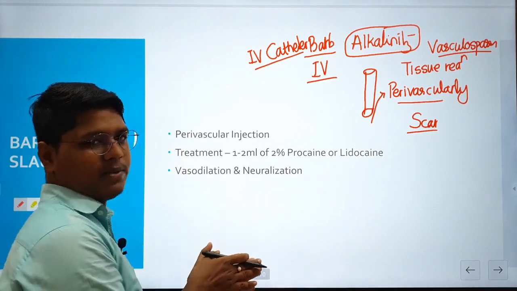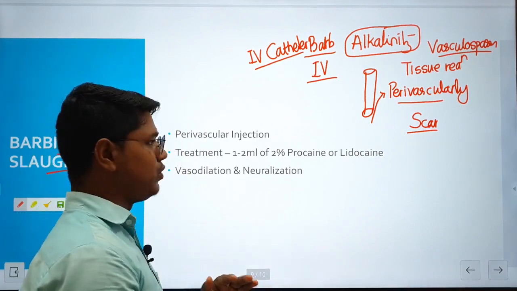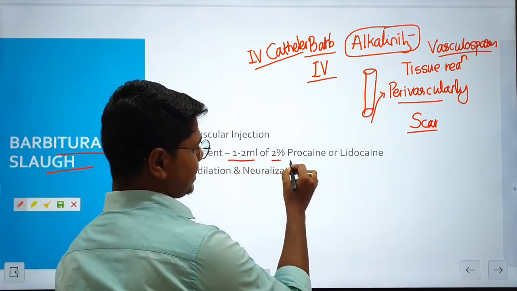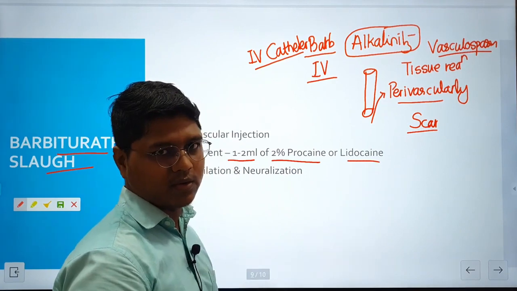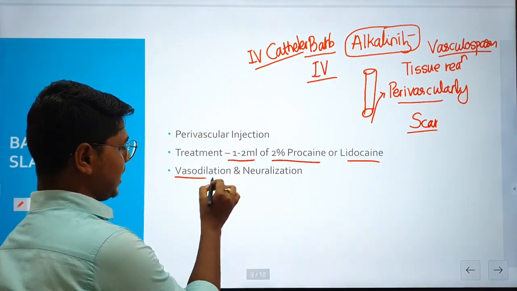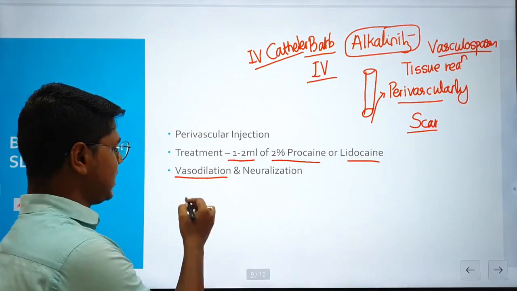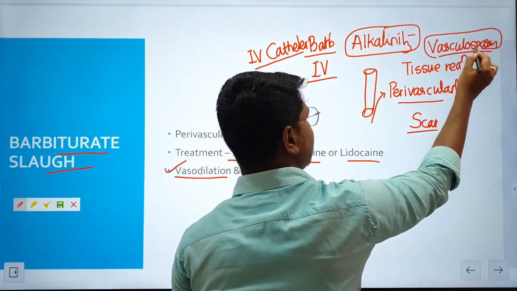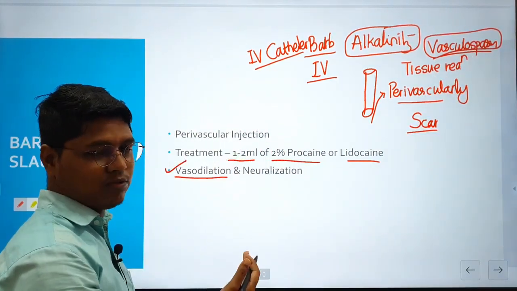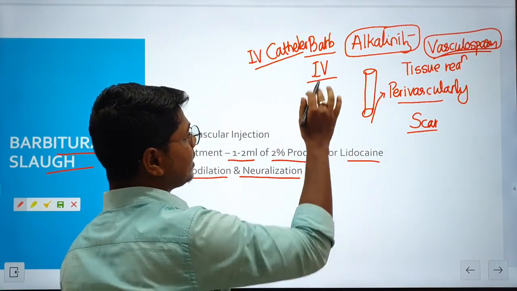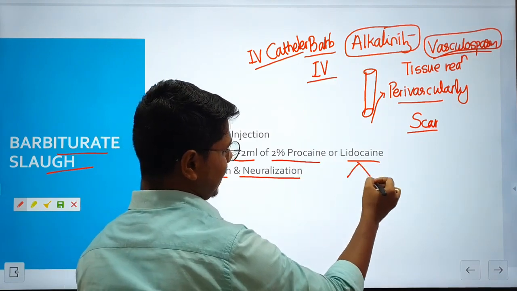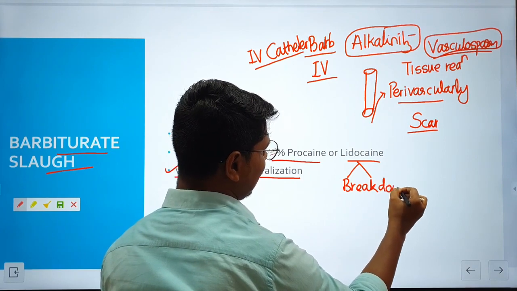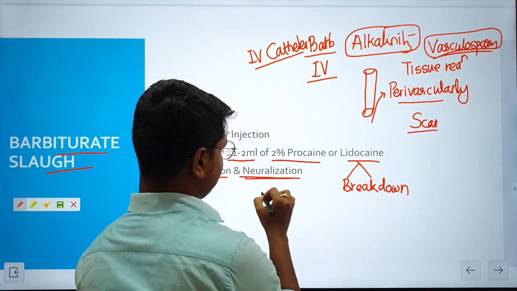Suppose you have deposited it perivascularly, what should you do? The best is to give 1 to 2 ml of 2% procaine or also lidocaine. What does this do? This causes vasodilation; they are very good vasodilators. Due to the vasodilation, the vasospasm is prevented, or countered. Also, under alkaline medium, this lidocaine breaks down, and while breaking down, it neutralizes the barbiturates.